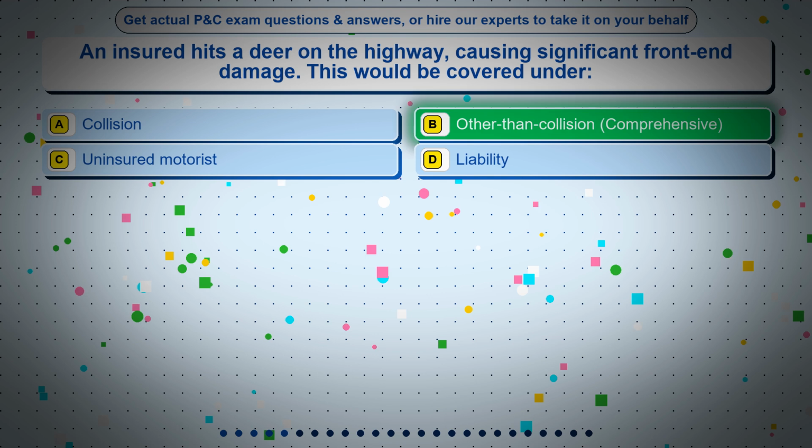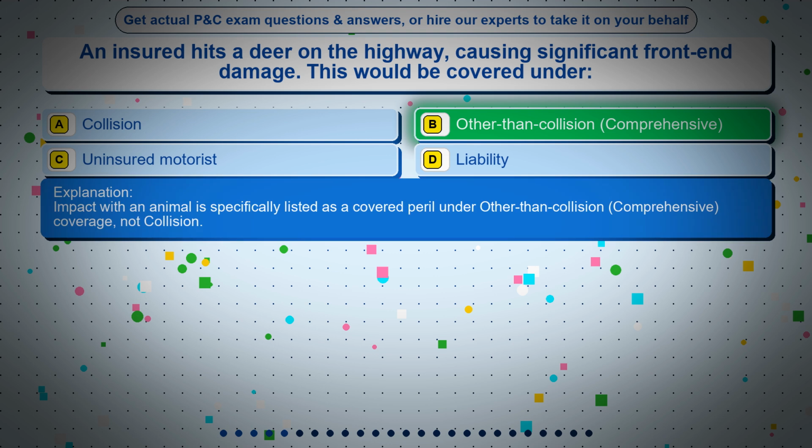The correct answer is option B, other than collision, comprehensive. Impact with an animal is specifically listed as a covered peril under other than collision, comprehensive coverage, not collision.